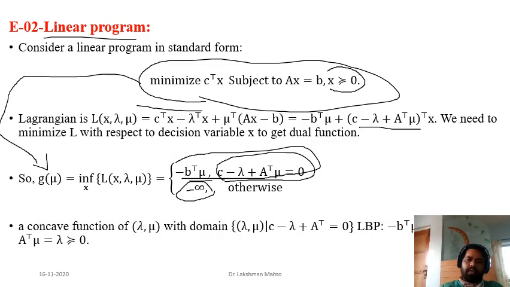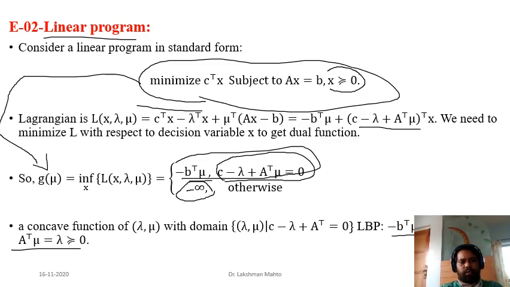Again we observe that, according to the lower bound property, p star is always bounded below by this linear function subject to this linear condition in terms of mu and lambda: A transpose mu equal to lambda.